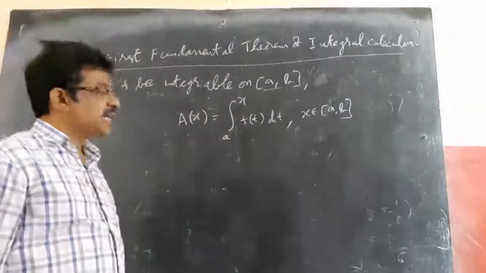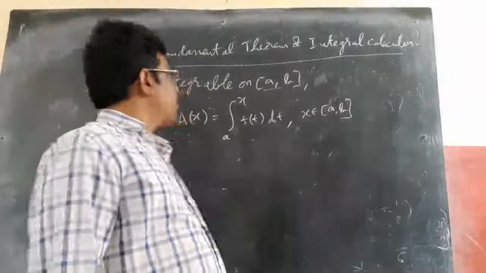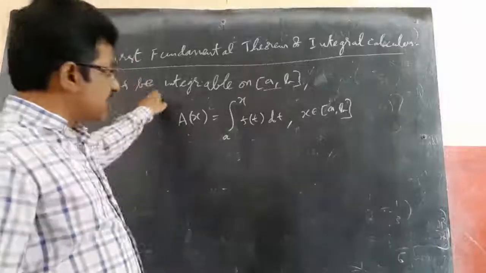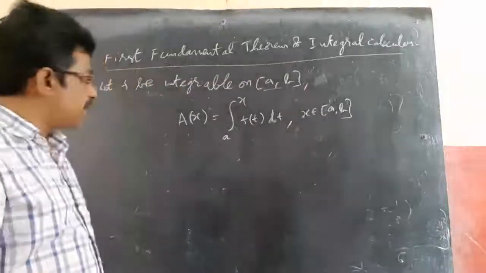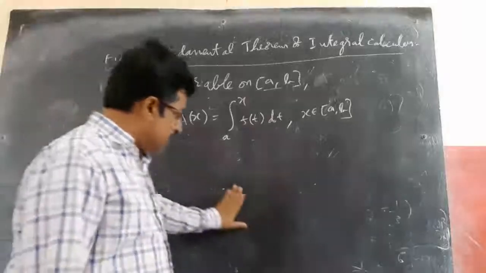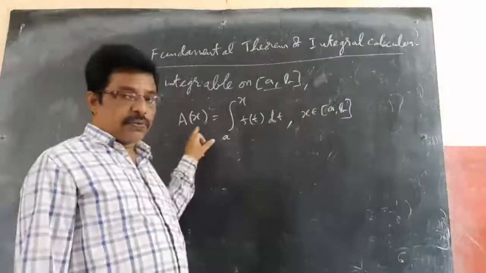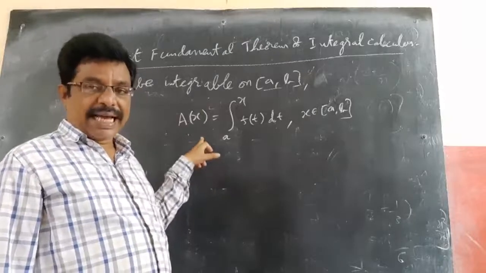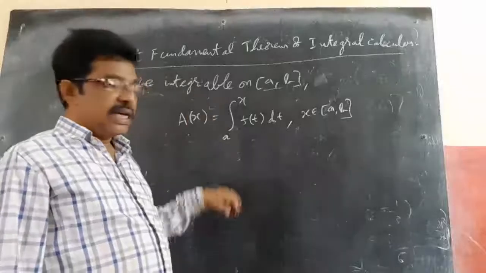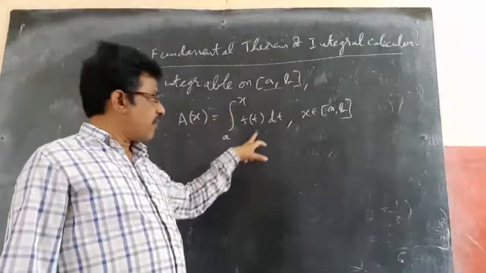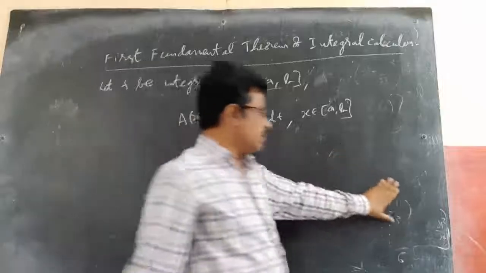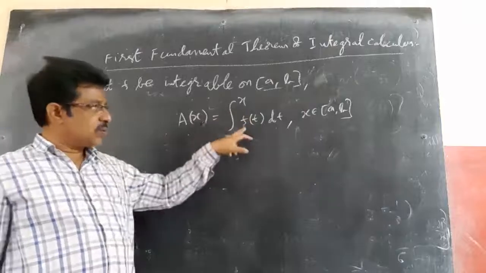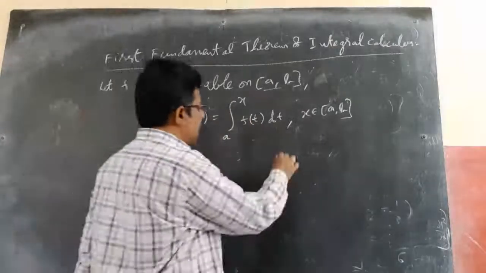The fundamental theorem of integral calculus, or first fundamental theorem of integral calculus, says that if f is an integrable function on the closed interval [a, b], then the area under the curve f(x) with the x-axis between the limits a to x is represented by A(x). So the fundamental theorem says that the integral from a to x of f(t) dt is nothing but the area under the curve.